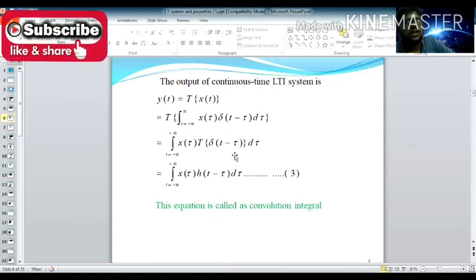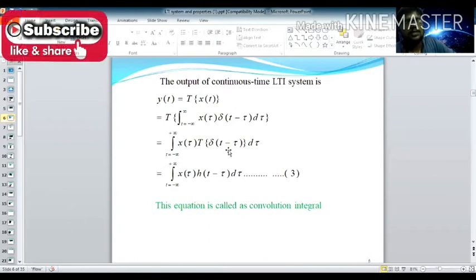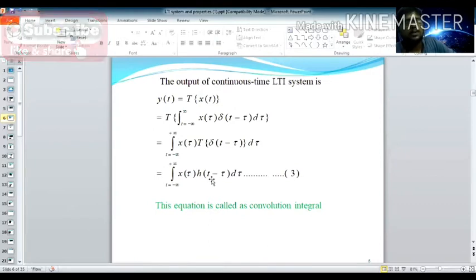So what about δ(t − τ) dτ? It is nothing but the impulse response. So that is h(t − τ). The transformation of δ(t − τ) is nothing but the impulse response, so h(t − τ) dτ.